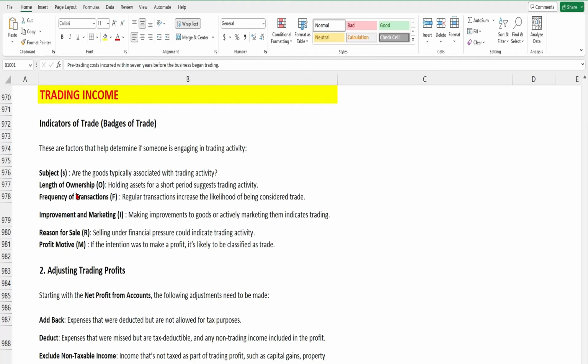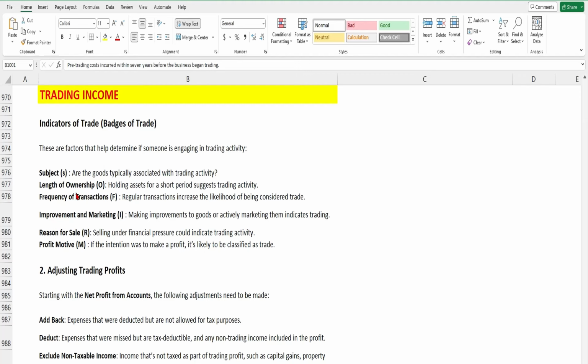Now, frequency of transactions. If I am performing transactions on a regular basis, like selling and buying the same goods over a period, then that also indicates a trade. Regular transactions increase the likelihood of being considered a trade. The higher the frequency of transactions, the more it shows a trading activity. If it is a one-off transaction, then it shows some kind of investment activity.